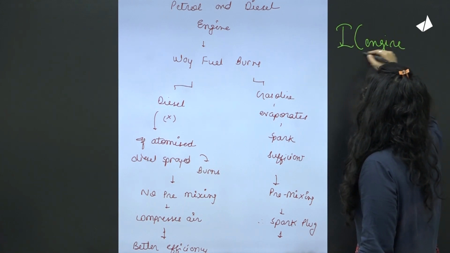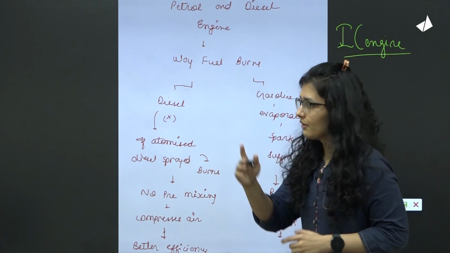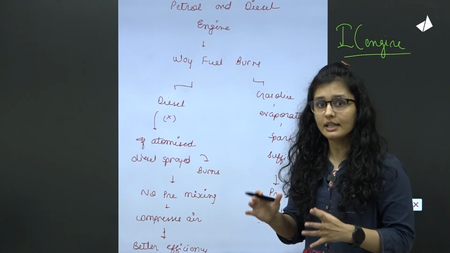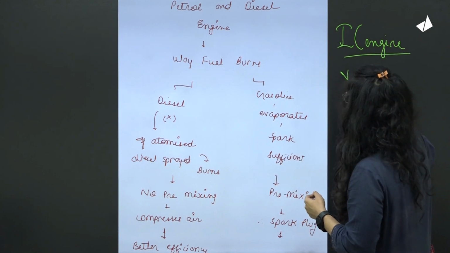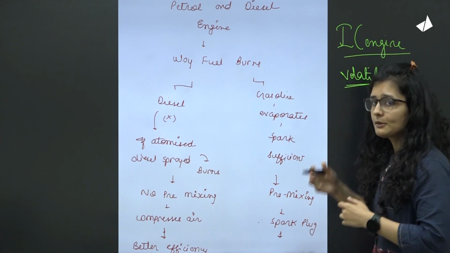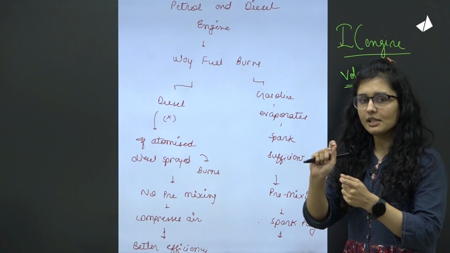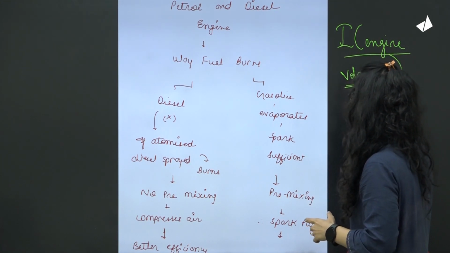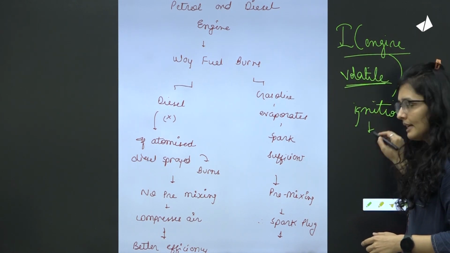Now petrol is a much more volatile component. Volatile means it will vaporize faster. We have seen in the fractional distillation process also that petrol vaporizes faster, right? So it is more volatile. Now such a volatile substance needs very little ignition or spark. So in the IC engine, we'll just create a little bit of spark by the spark ignition process.